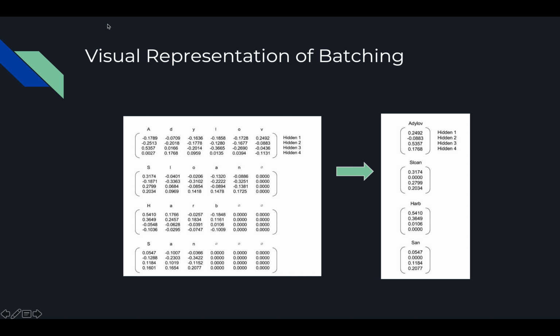This is a visual representation of batching. We've reshaped our output so that we have a hidden unit for each name, and then we do max pooling. For each hidden unit, we take the maximum activation over the characters. For the first hidden unit, for the name Adloff, the maximum activation was the character V, so we take that activation. And we do that for every example in our batch. So each last name has a hidden activation that is max pooled, so we're only taking the maximum output.